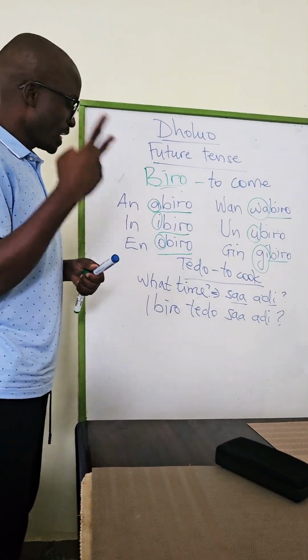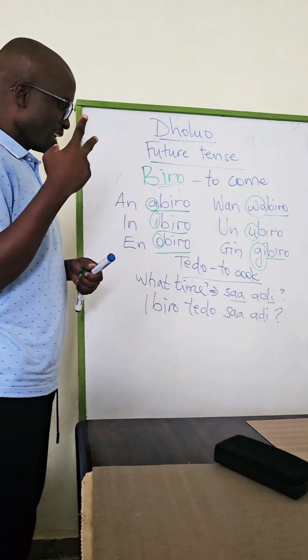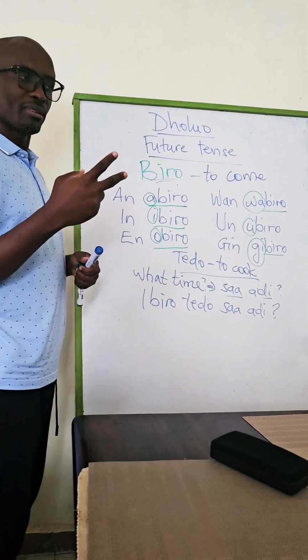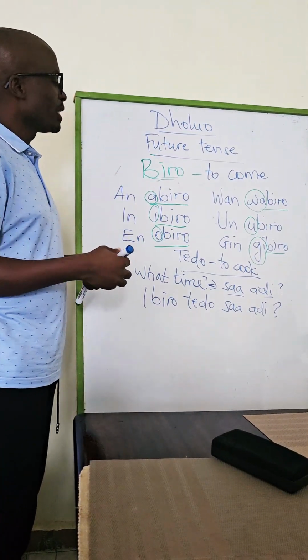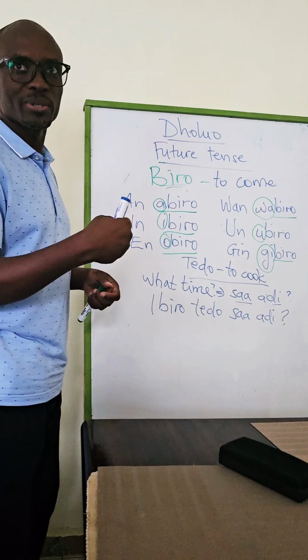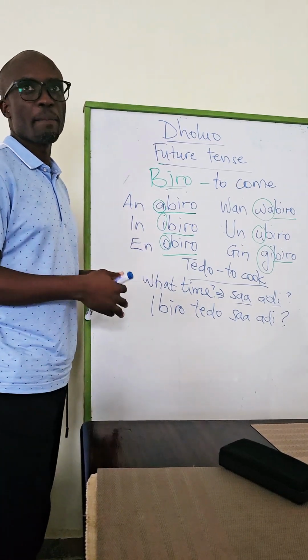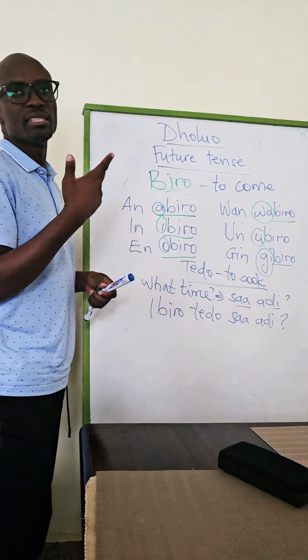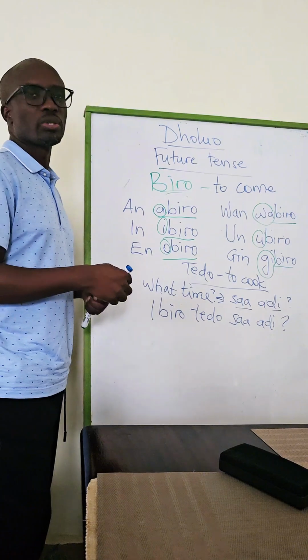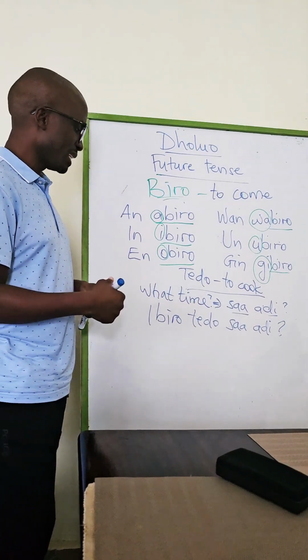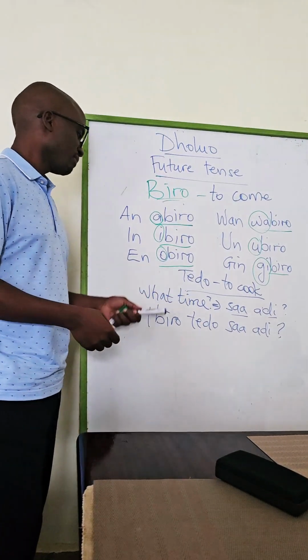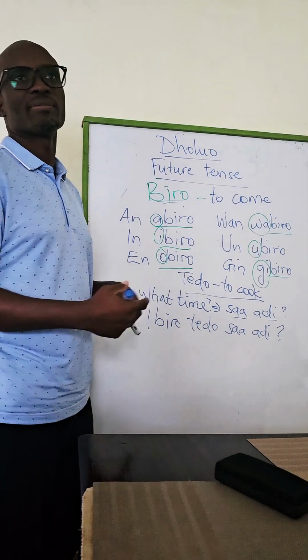So in Dholuo it wouldn't be 8, it would be 2 now. The way you would also say in Kiswahili, saa mbili is 8. So in Dholuo it will also be saa mbili. So how would you say we will cook at 8?